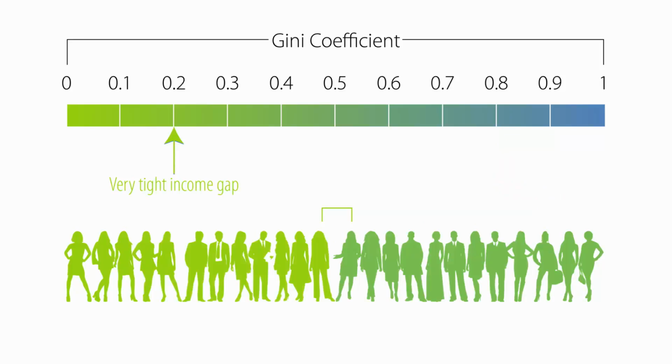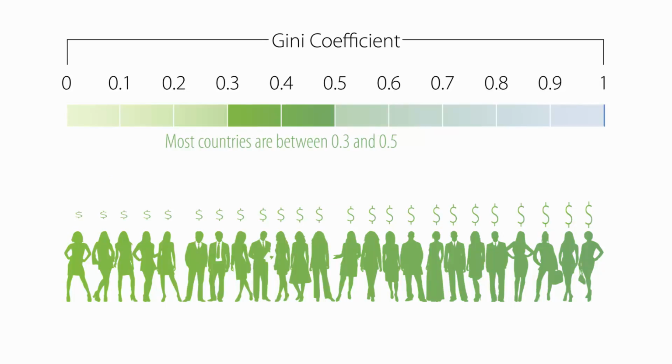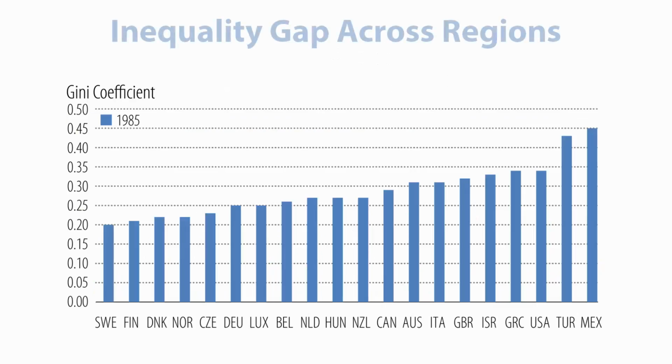Gini values closer to 0, on the other hand, represent a tighter gap, meaning incomes between the rich and the poor really aren't that far apart. For reference, as the next few charts will show, the Gini coefficient for most countries tends to fall somewhere between 0.3 and 0.5. Two considerations when looking at the income inequality gap are: one, how the gap varies across geographic regions. So for example, looking back to 1985 Gini levels, Sweden had a relatively small gap at 0.20, whereas Mexico, at the other end of the spectrum, had a relatively larger gap at 0.45, more than 2 times that of Sweden.